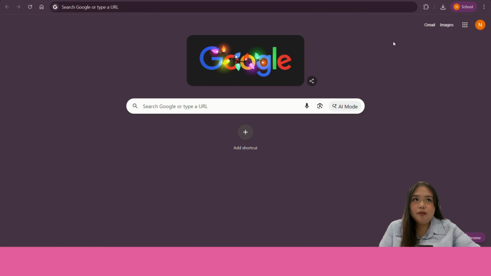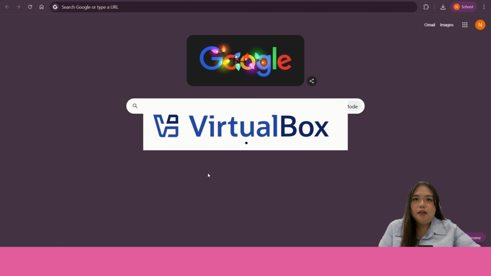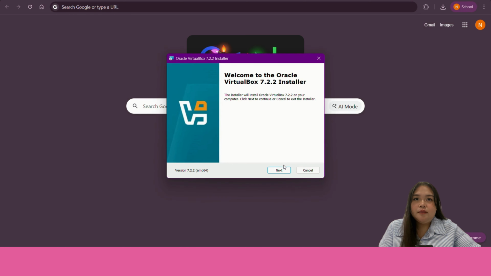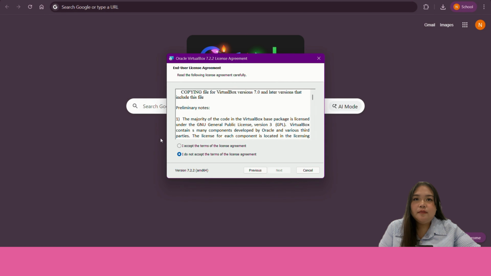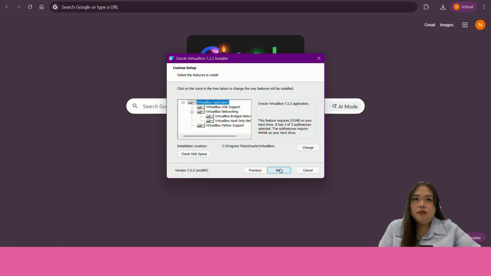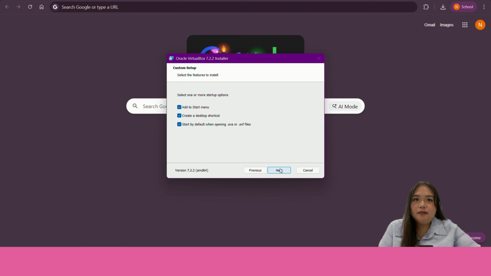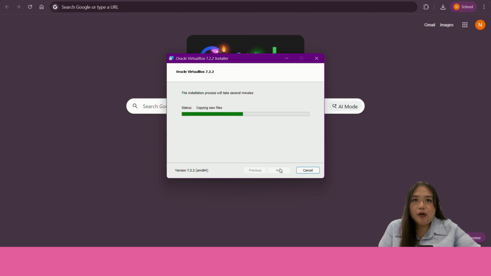After the download finishes, click on the file that you just downloaded. And then VirtualBox will pop up. And then click next. And then click on I accept the terms of agreement. And then click next. Click next again. Yes. Next. And install. So just wait for it to finish installing. This might take a while, so you just need to wait for it.